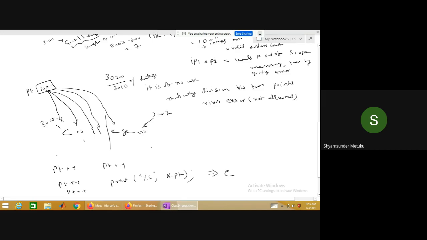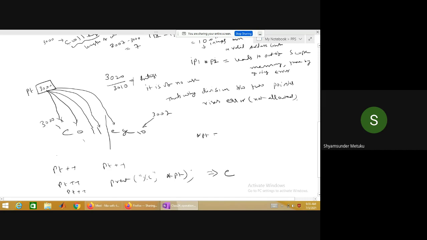One is O, the other one is E, and the third is also E, isn't it? Three vowels are available, isn't it? So by using these pointers, can we do that or not? Every time you need to check now.